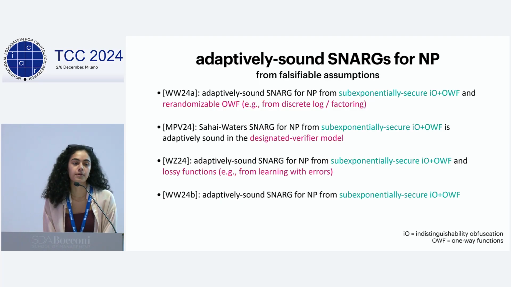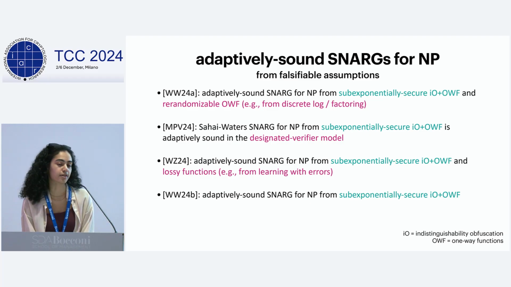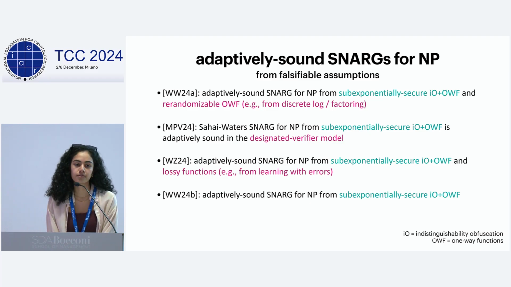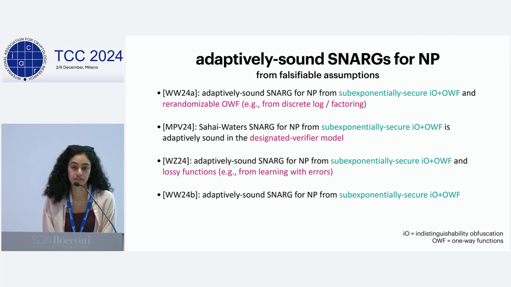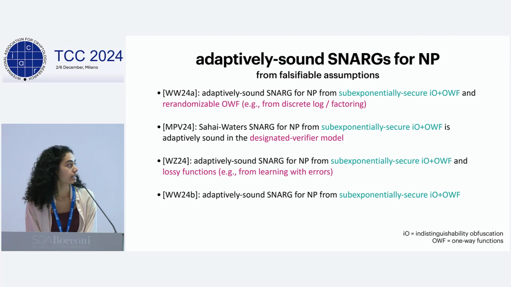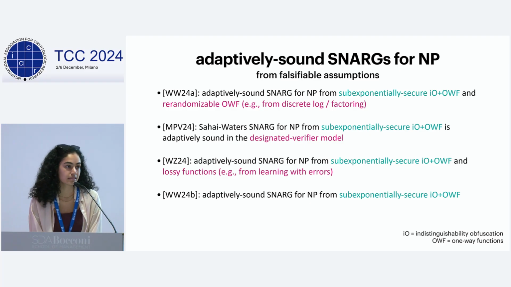So with that out of the way, we can talk about the actual constructions of adaptively sound SNARGs for NP from falsifiable assumptions. After this being a holy grail for a long time, we have a flurry of work this year, starting with the work of Waters and Wu, which constructs an adaptively sound SNARG for NP from indistinguishability obfuscation and one-way functions, as well as some algebraic assumption. They have a couple of different ones in their paper that they use to instantiate a re-randomizable one-way function. We also have the work of Mathialagan, Peters, and Vaikuntanathan, which shows that the Sahai-Waters SNARG is adaptively sound in the designated verifier model. I'll talk more about the SNARG in a couple minutes.